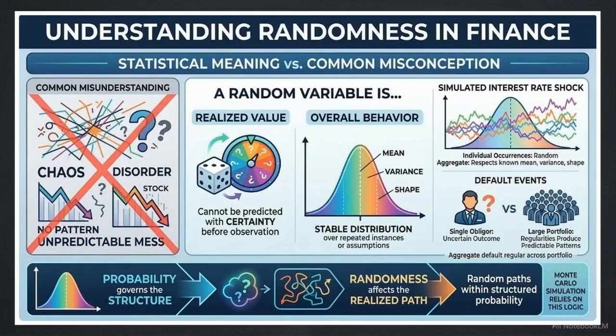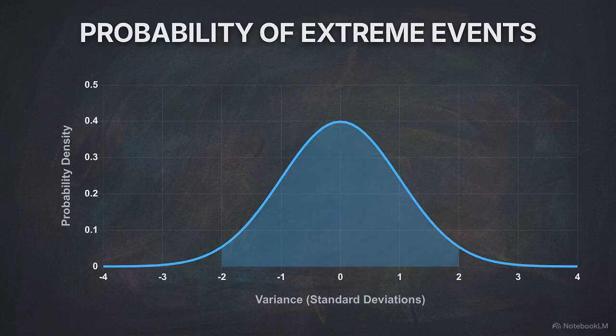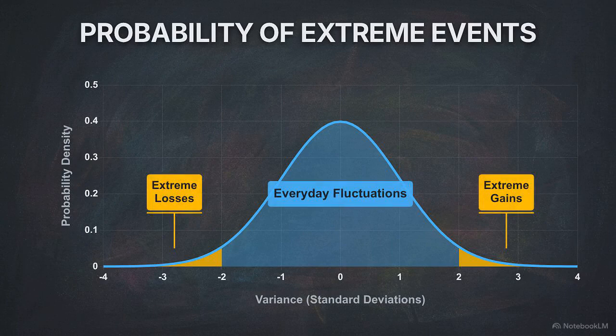In statistical modeling, a random variable is simply one whose exact realized value cannot be predicted in advance. However, its aggregate behavior still respects a defined, stable probability structure with a measurable mean and variance. To capture that behavior, we assign specific mathematical shapes, known as distributional assumptions, to our uncertain variables. This dictates how often extreme events occur versus everyday fluctuations.